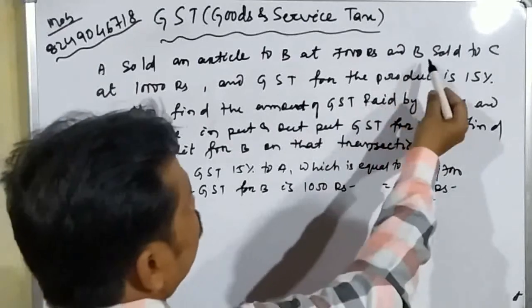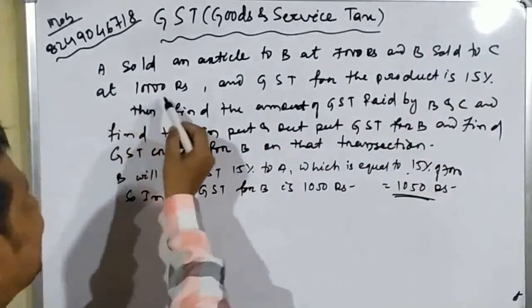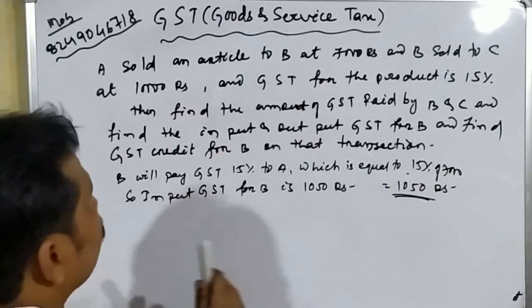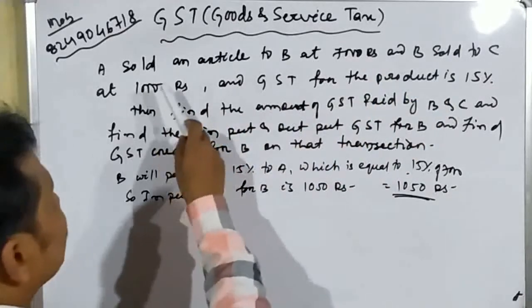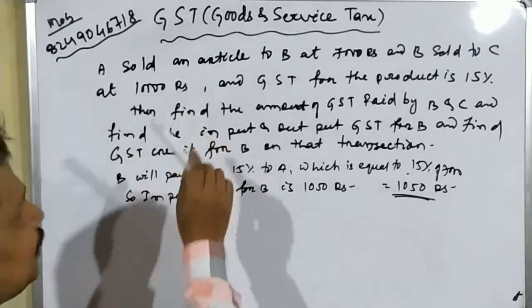Now we will find out the GST for C. So B sold that article to C at 10,000 rupees. Okay, student. So C has bought that article from B at 10,000 rupees.